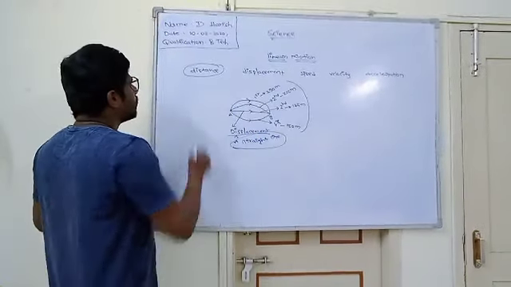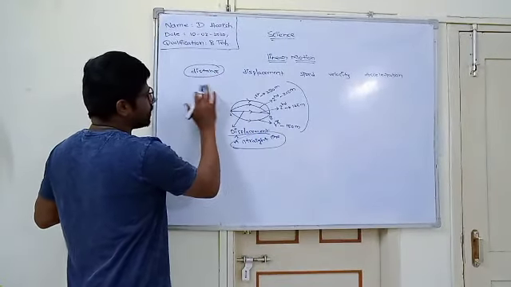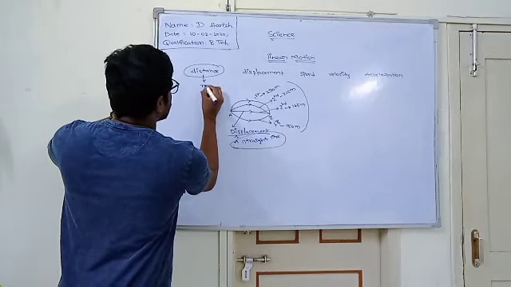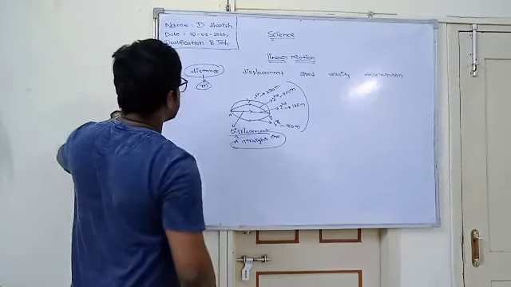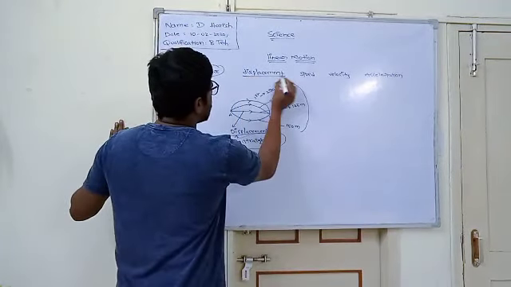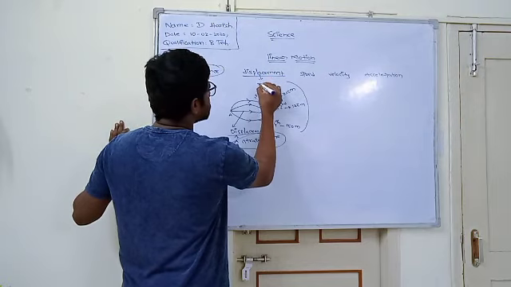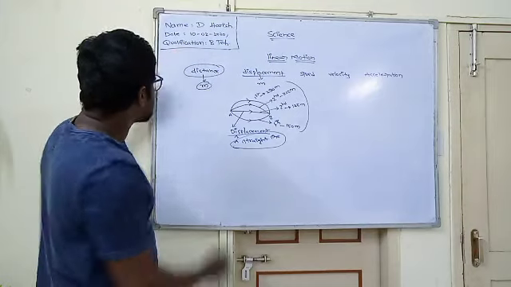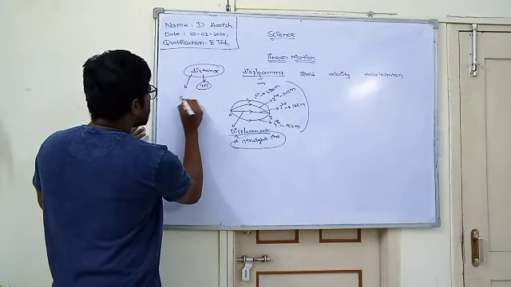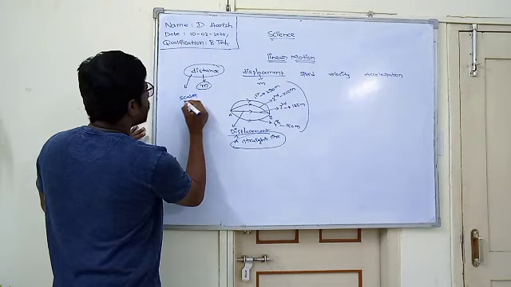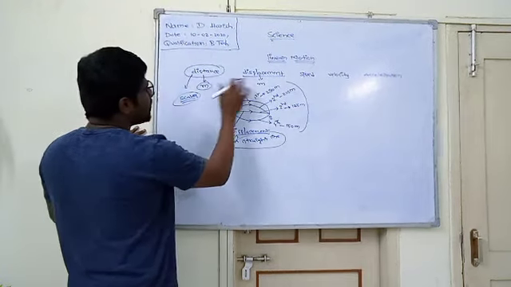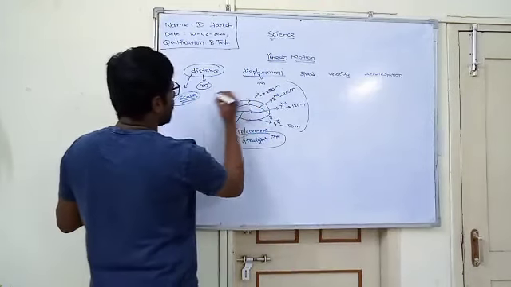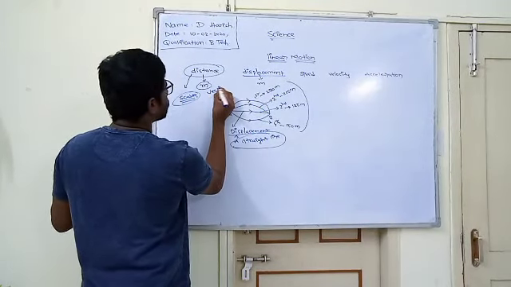The second difference is that distance is measured in meters, and the unit of displacement is also meters, but the only difference is that distance is a scalar quantity. Before differentiating these two topics, we have to know what is scalar and what is vector.